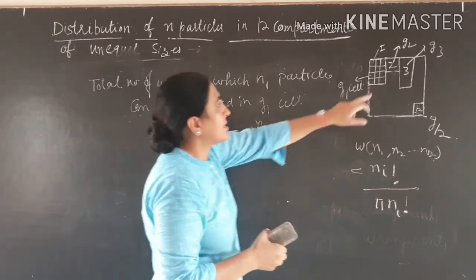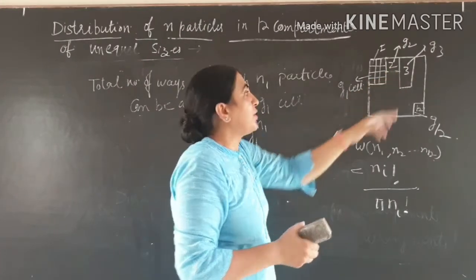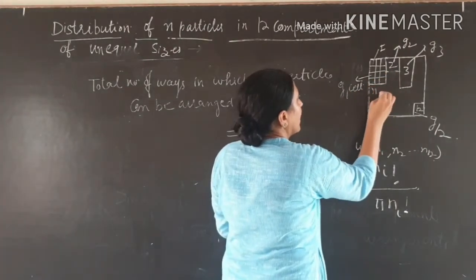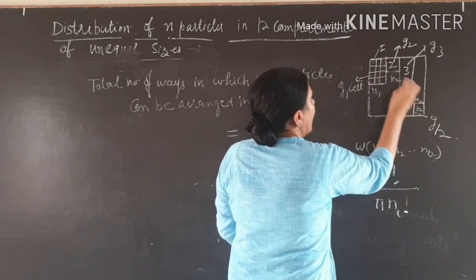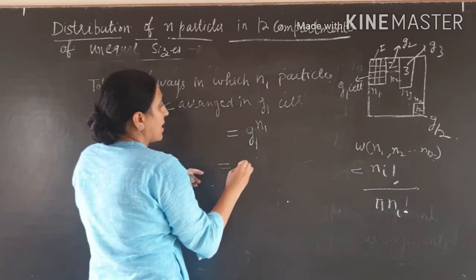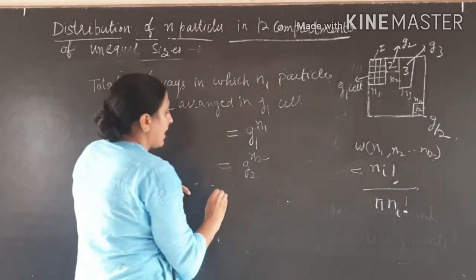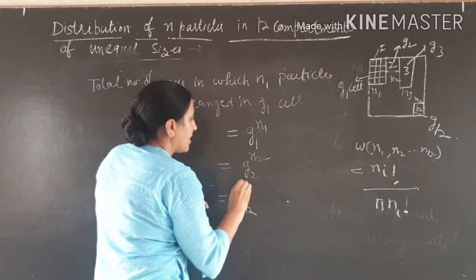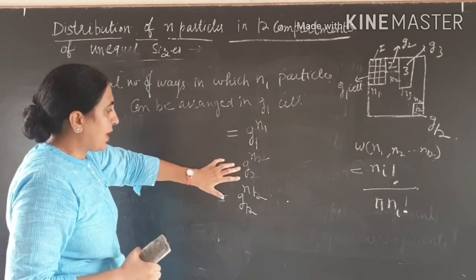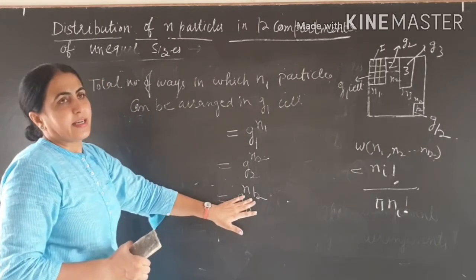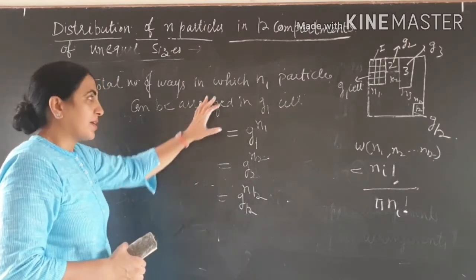Similarly in G2, here are G2 cells and particles are n2; here the particles are n1, here n2, here n3, so here nk. So n2 particles can be arranged among themselves into G2 cells in G2 to the n2 ways, clear? And Gk to the nk. So G1^n1, G2^n2, Gk^nk.